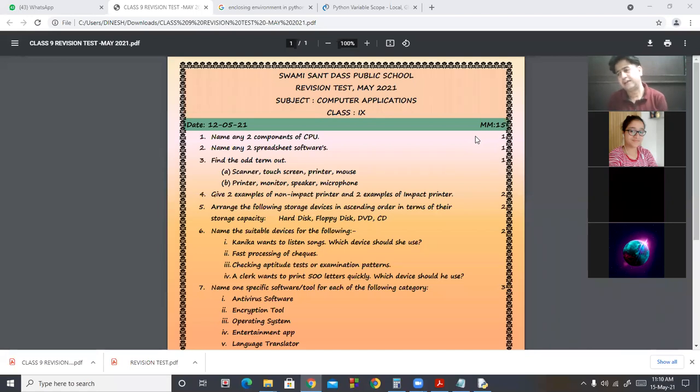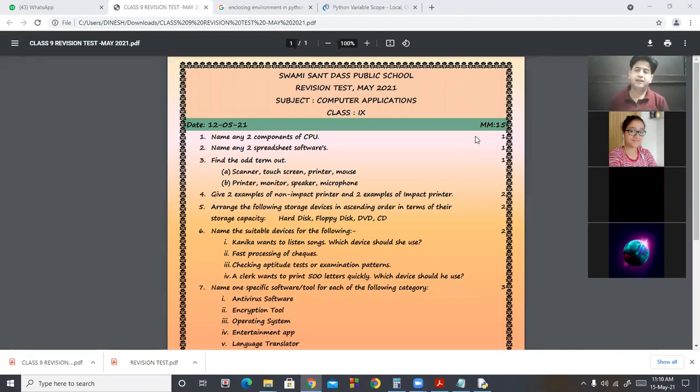We know that there are three types of programming language: machine language or binary language, then assembly language, in which we use mnemonic characters, and third one is high level language. Here assembly and binary language are considered as low level language.